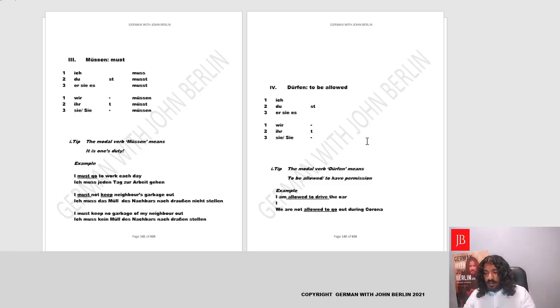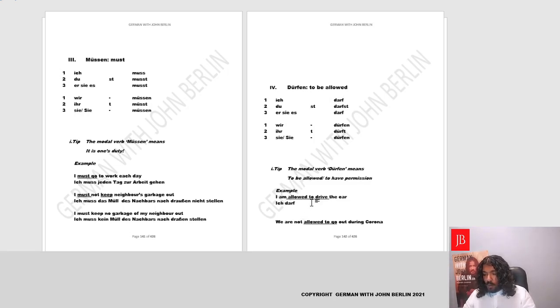Okay, so we'll conjugate. Let's see if we remember. The verb is dürfen. It'll change completely. It'll look like ich darf. Du darfst. Yes, the repetition of the first person. Then wir dürfen. Ihr dürft. Sie, sie dürfen. Fantastic. And then we'll basically use these conjugations to make the sentences here. First sentence is, I'm allowed to drive the car. So who is allowed? I, ich. Very good. We'll write ich. And we'll conjugate dürfen. It's ich darf. So I'll write ich darf.